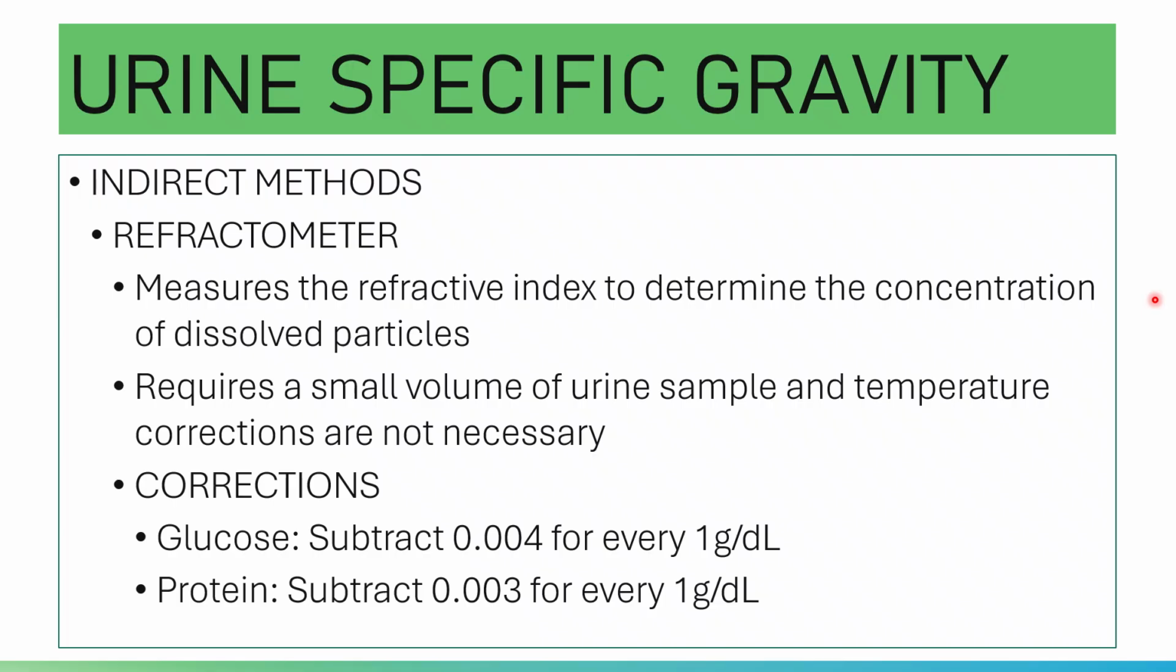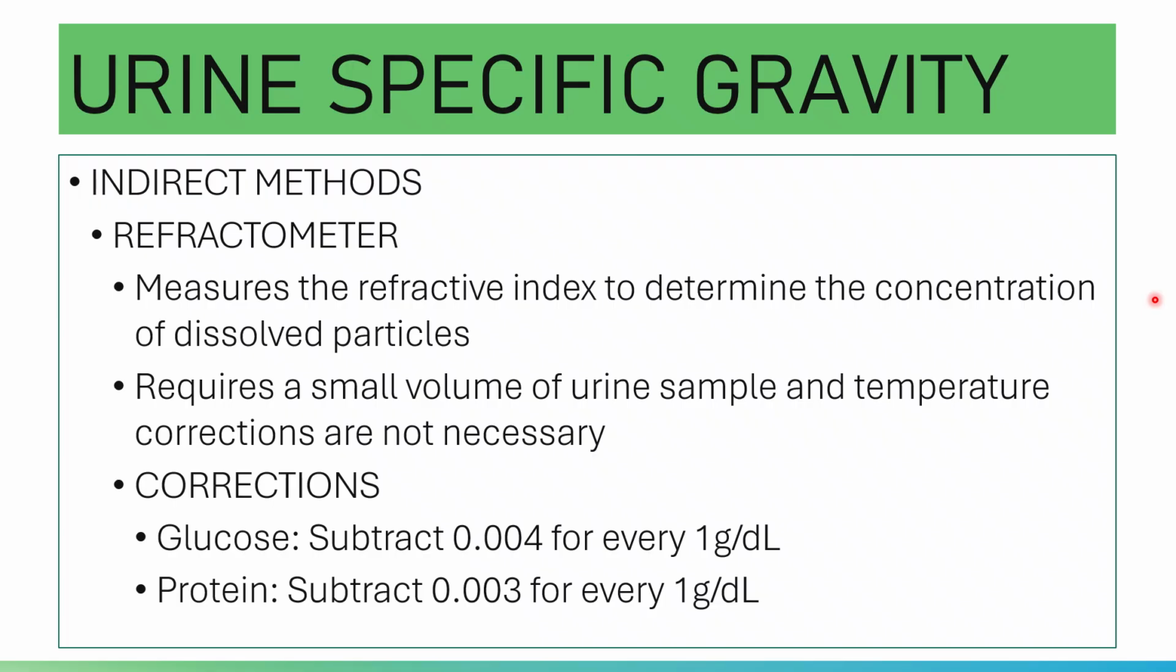So in the context of urine, if there are more solids or more dissolved particles present in the urine, there will be more bending of light. There will be more slowing of light, causing a higher refractive index. And a higher refractive index means a higher specific gravity.